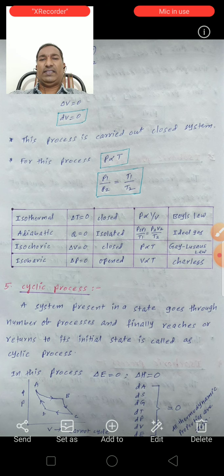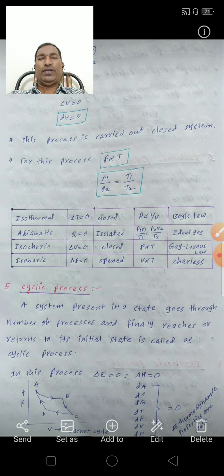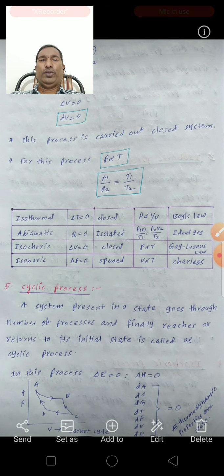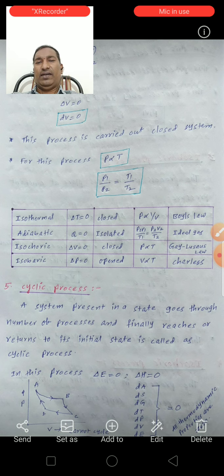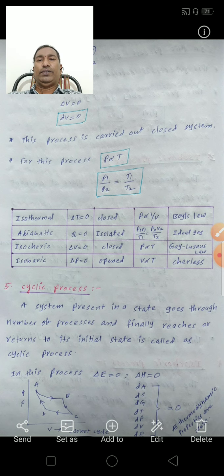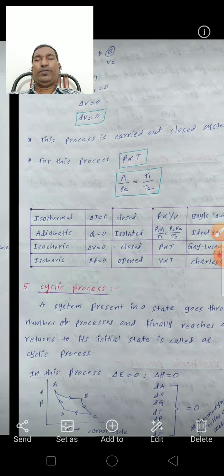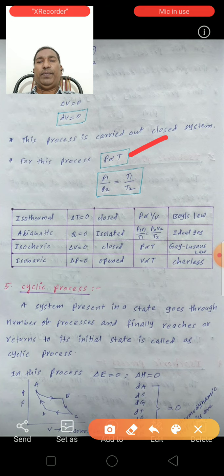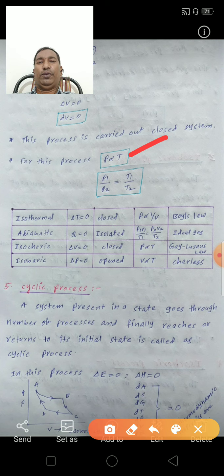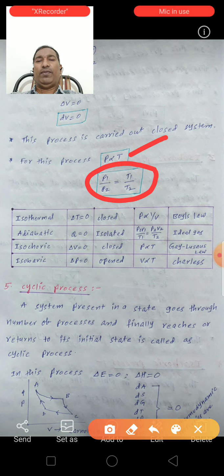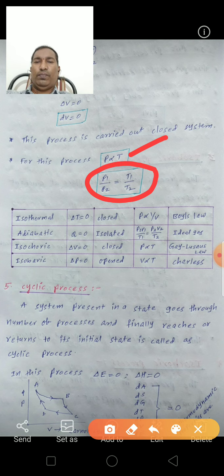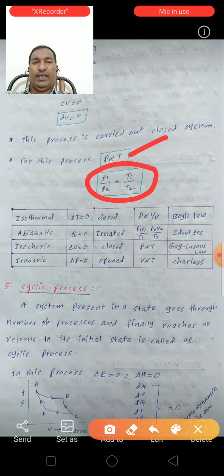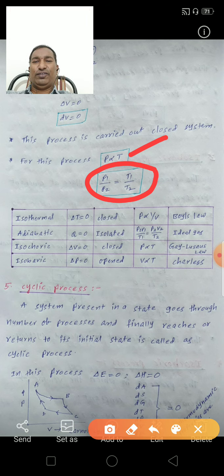For this process, P is directly proportional to T. This is the Gay-Lussac law, P directly proportional to T at constant volume. So we can write P1 by P2 is equal to T1 by T2. This equation is applicable for the isochoric process.